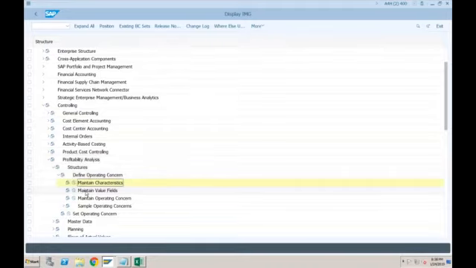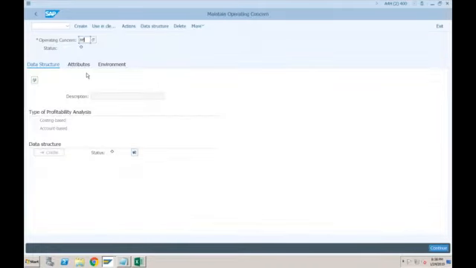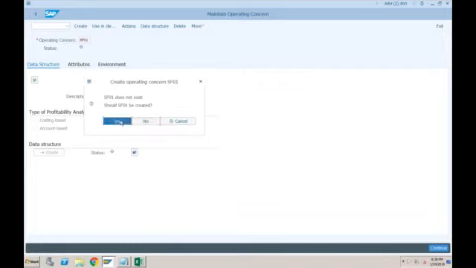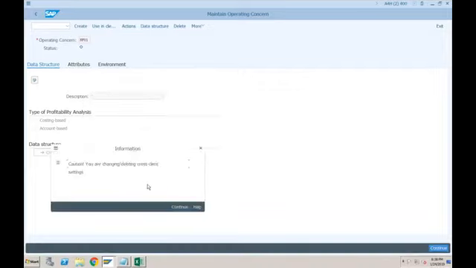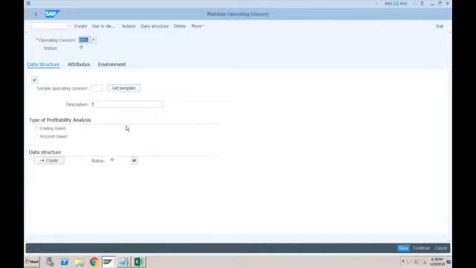In this one I have to provide the code. I'm providing SF01. Just press enter. The system is saying SF01 does not exist. Should this be created? We will say yes. Click on continue. You can specify a sample operating concern if you want to get the values from some other operating concern, but you can do it from scratch also. For the description: this is my operating concern for SF01.